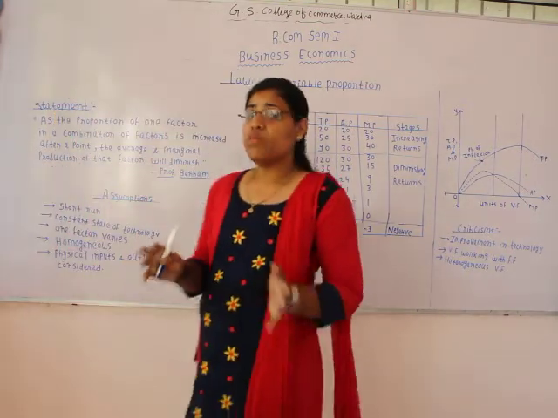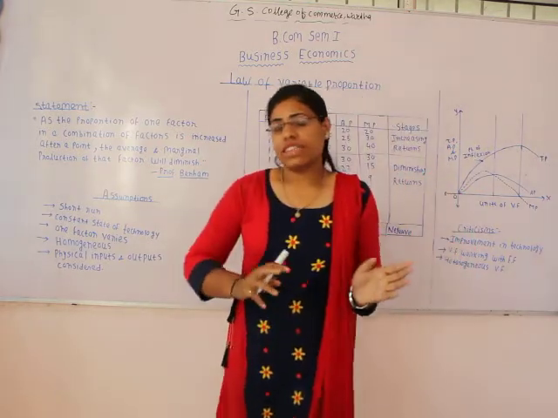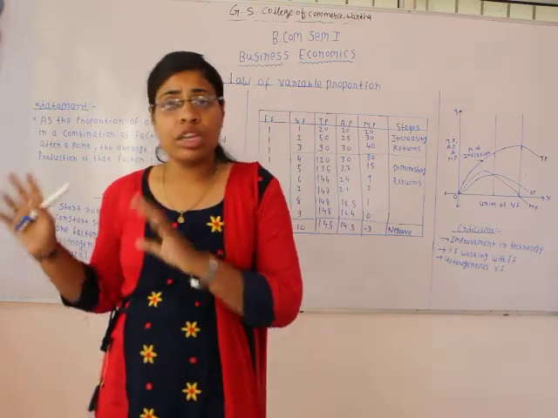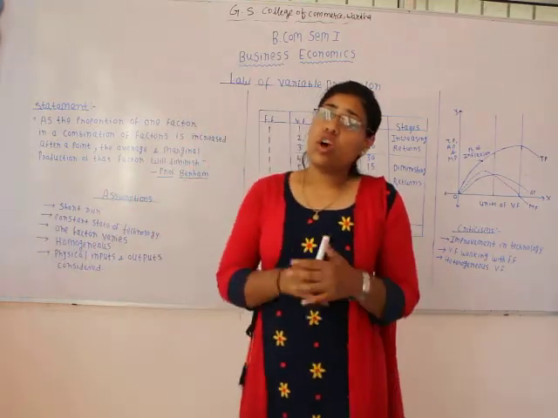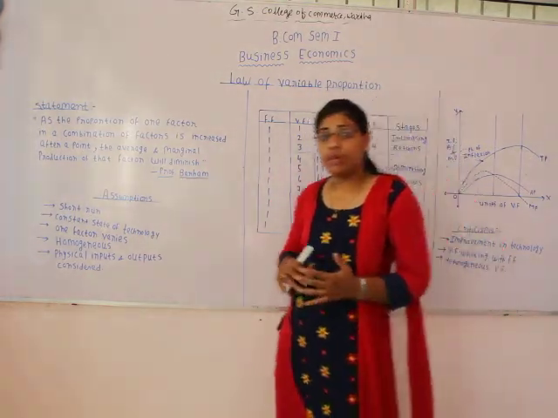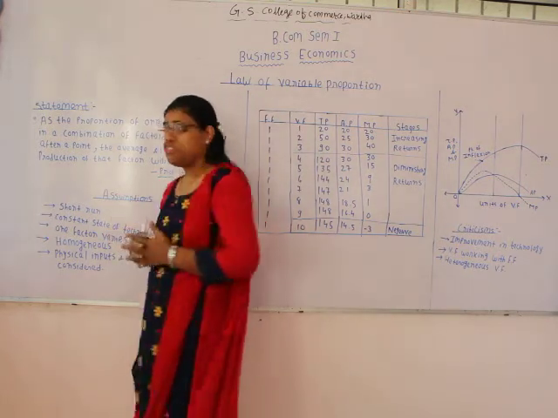And when we are talking about the law of variable proportion, it is mandatory that some factor of production must remain fixed. But in the long run, all the factors of production will become variable. Therefore, this law will not be applicable in the long run. So it is a short run production function.